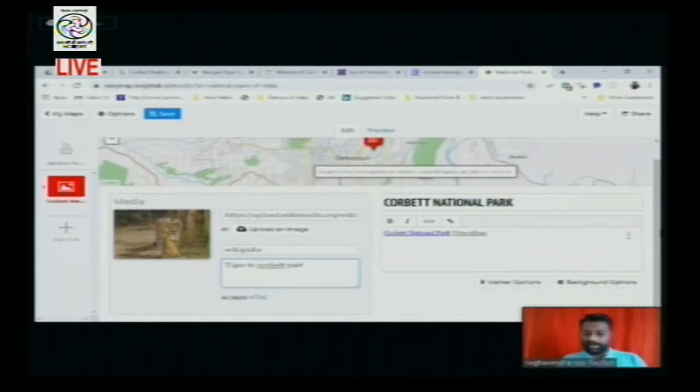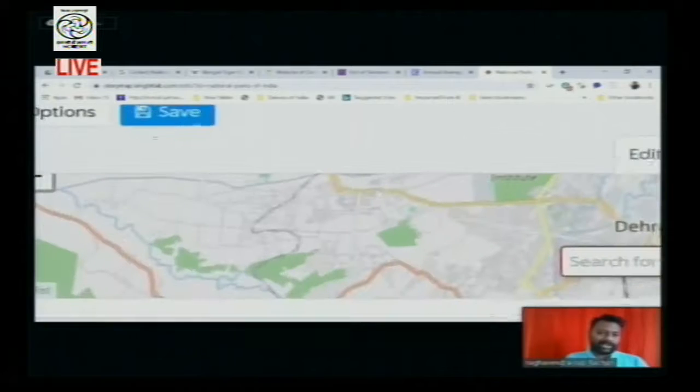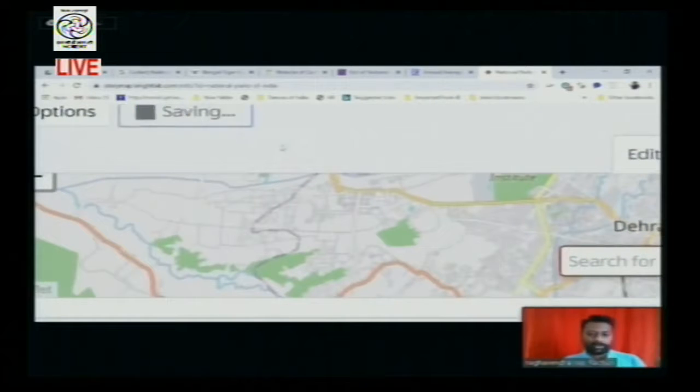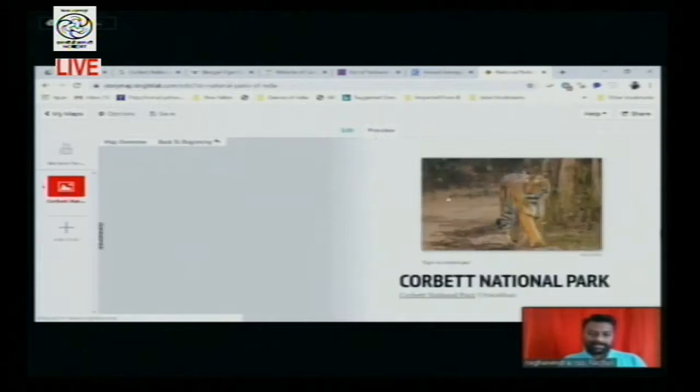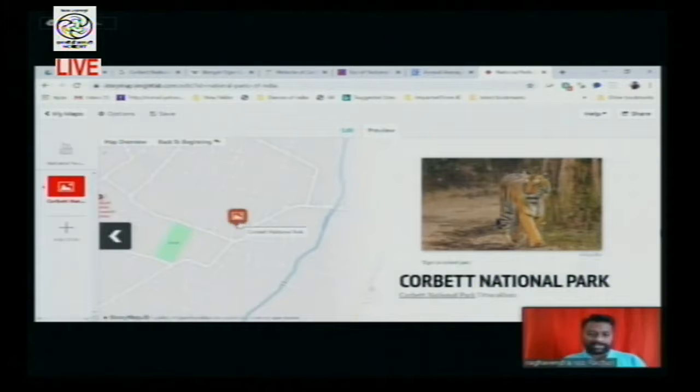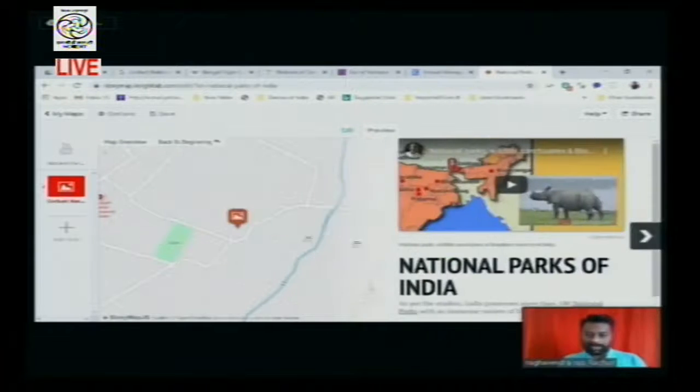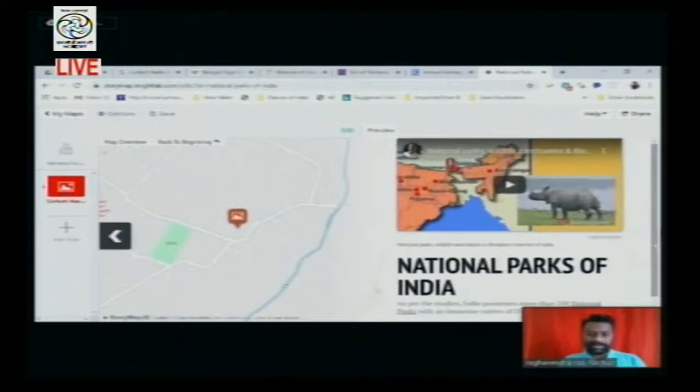So now we have made the first slide. Soon after that, you click on the save button here on the top. So your one is saved. Now you just recheck how it looks from the starting. So now this is what you have made here. You can see the coordinate which is explaining the Jim Corbett National Park. This is the indication in the map. If you go to the first slide, that is the title slide, from there you go to this.